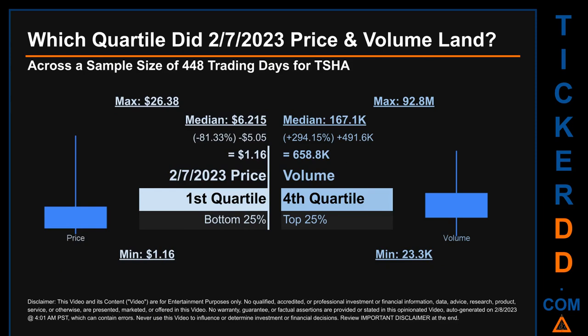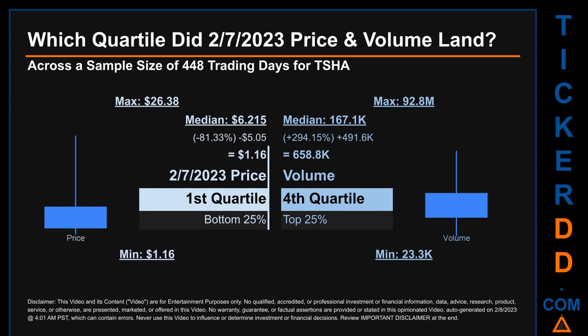Which quartile did the 7th of February 2023 price and volume land? Across a sample size of 448 trading days, the maximum end of day price for TSHA was $26.38, while the minimum was $1.16. Within that price range, the 7th of February 2023 price of $1.16 landed within the first quartile, meaning it was within the bottom 25% of all sampled end of day prices.